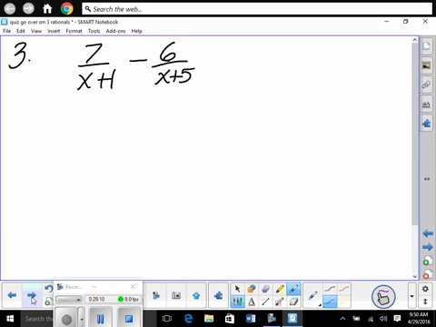Last one, we have 5 minutes left of class. Looking at this problem, guys, it says, simplify this. Isn't it addition or subtraction of fractions? Do we need common denominators? Fix it. Go and simplify.